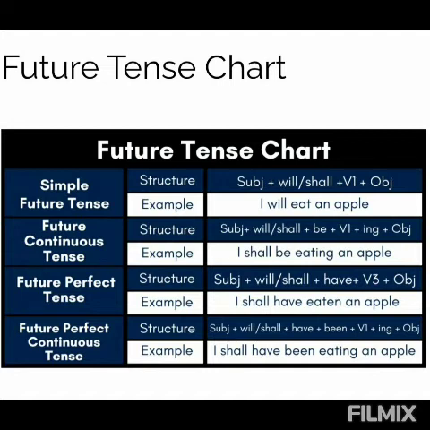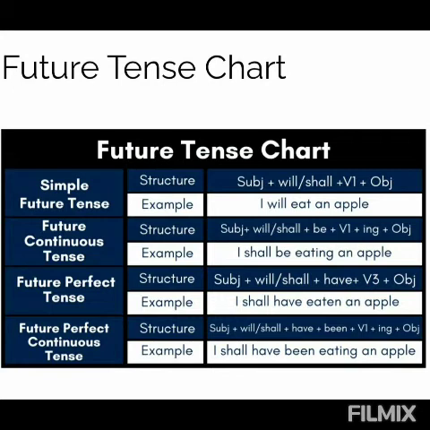Future tense is again divided into 4 major forms: simple future tense, future continuous tense, future perfect tense, and future perfect continuous tense. Rules for making future tenses are: simple future tense, subject plus will or shall plus verb first form plus object.